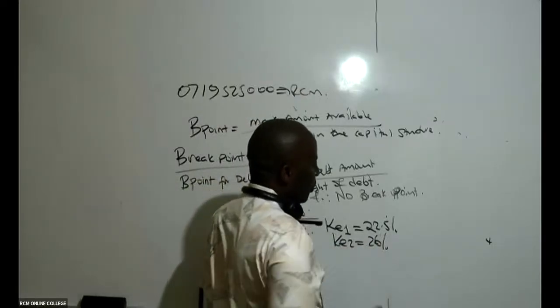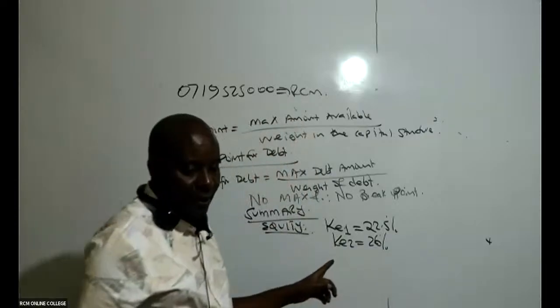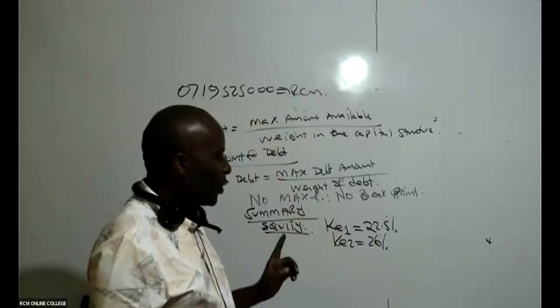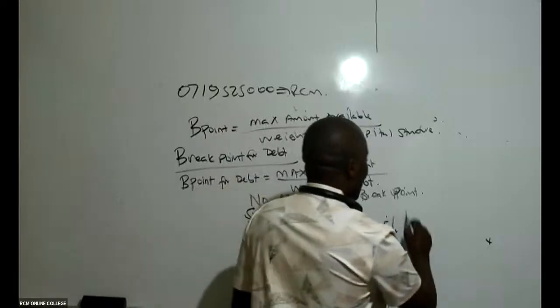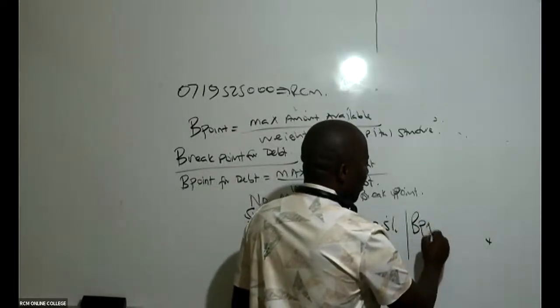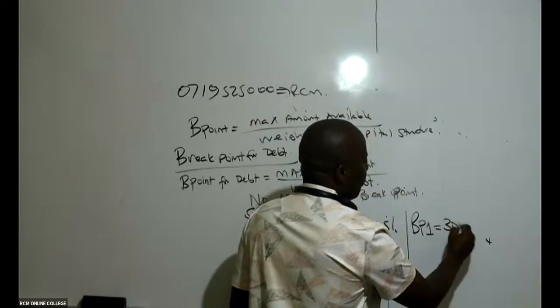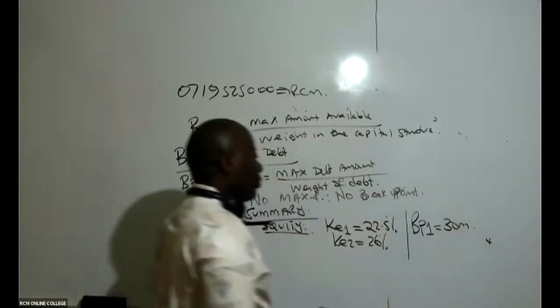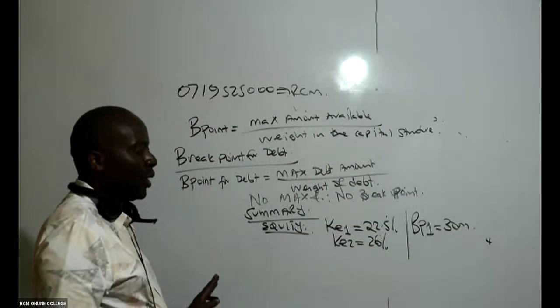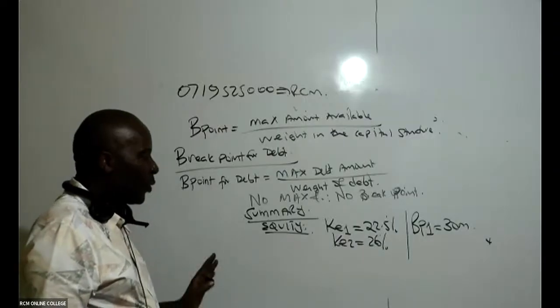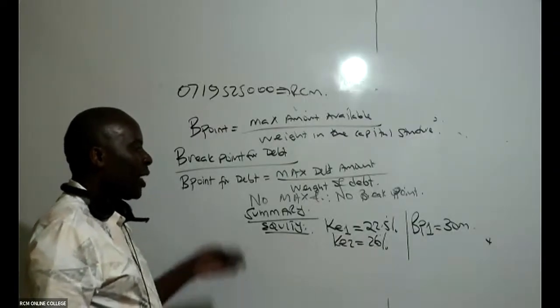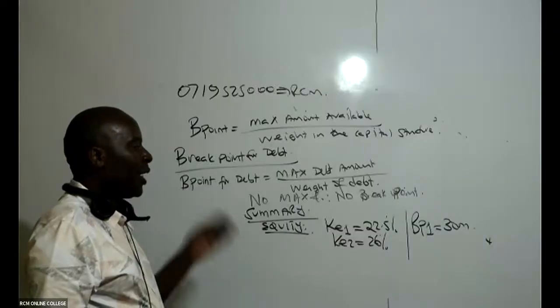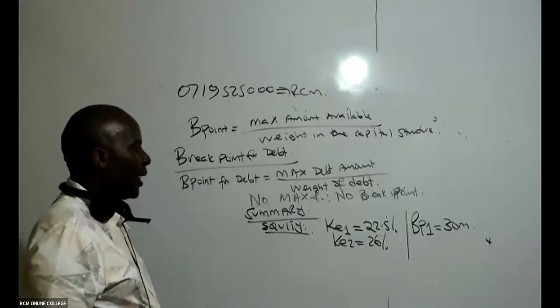Is there somebody who is able to remember this? Yes. And then don't forget that we had a break point, just one break point of 30 million. That is the equity components. Very, very important. I have the two costs of equity, and then I have one break point like that.